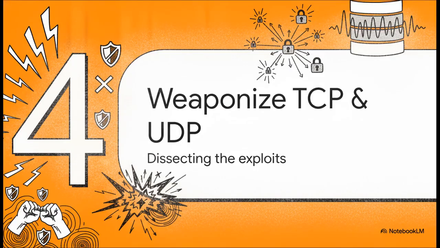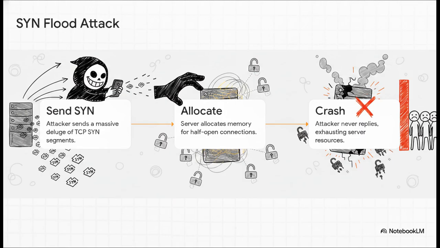Which brings us to Section 4, Weaponizing TCP and UDP. Let's dissect some actual transport layer exploits. Remember that super polite three-way TCP handshake? Well, here's how it becomes a deadly weapon known as a SYN flood denial of service attack.